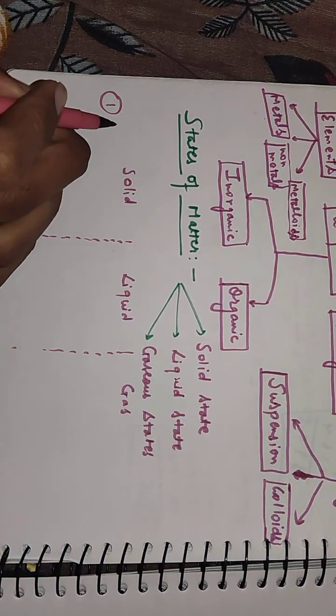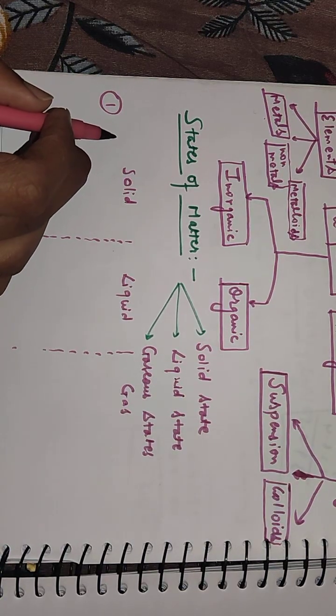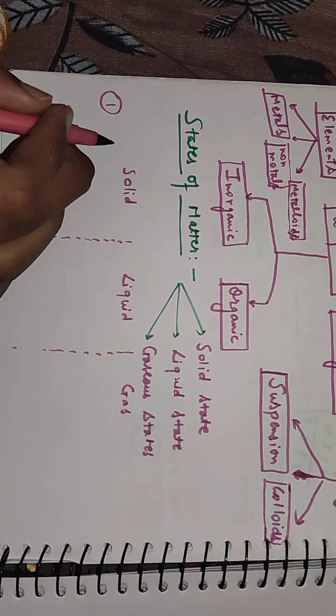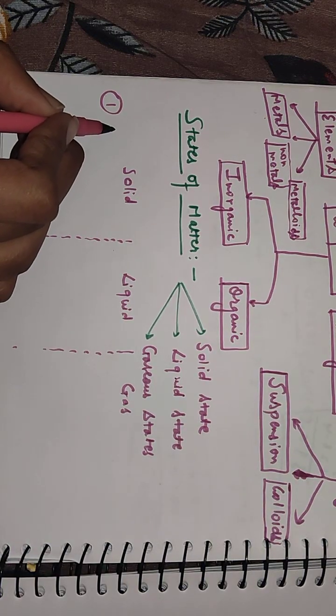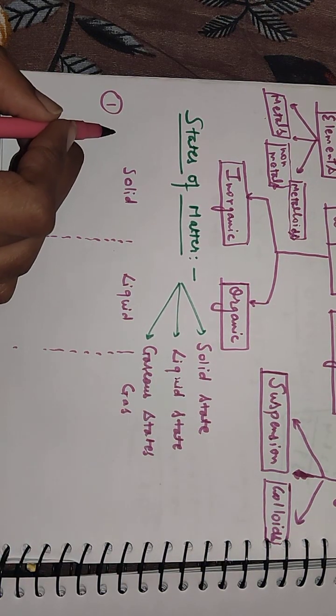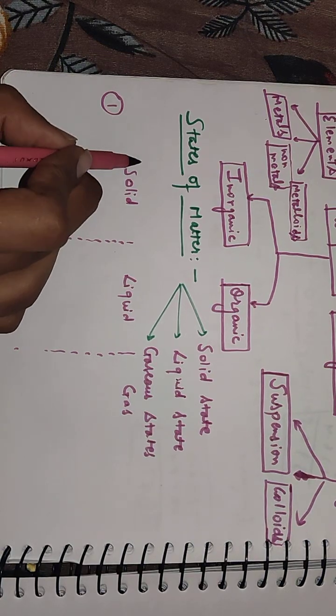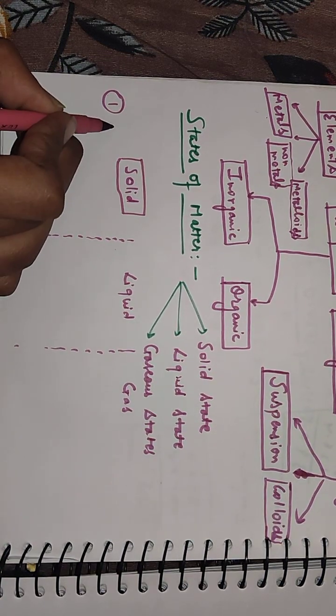First one, in solid. Solid compounds are classified like this: strong intermolecular force of attraction.